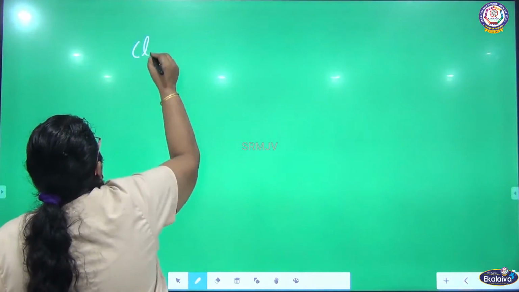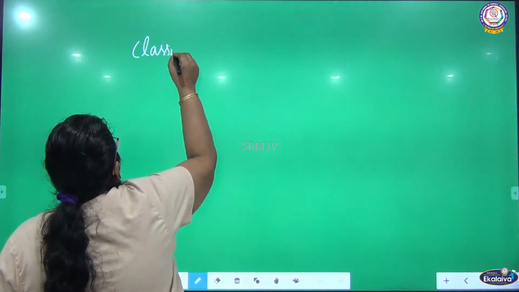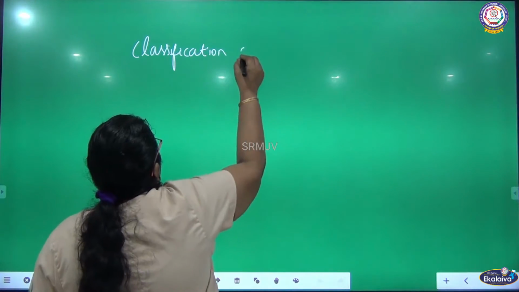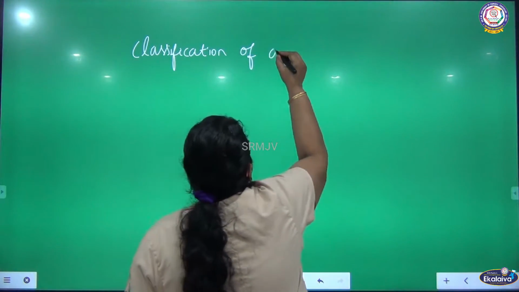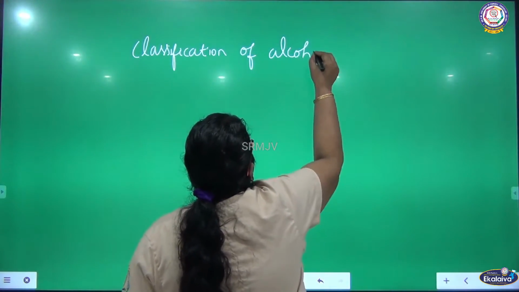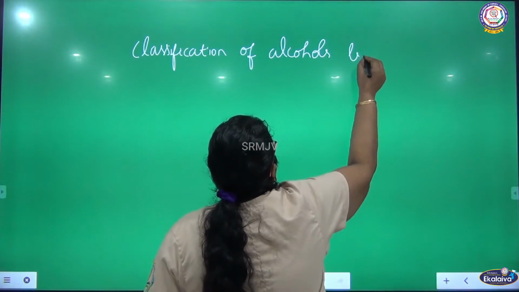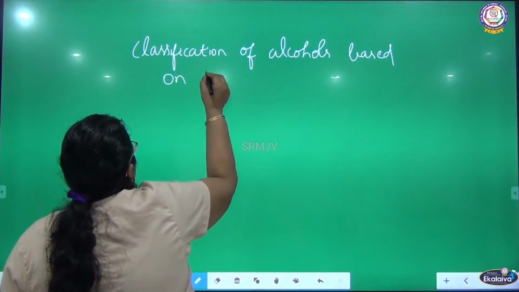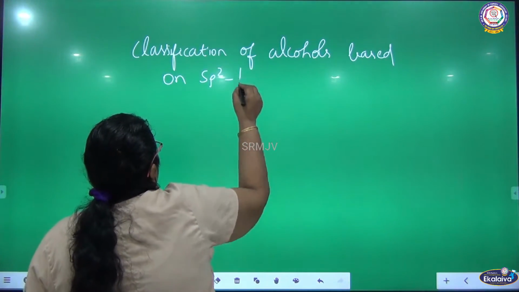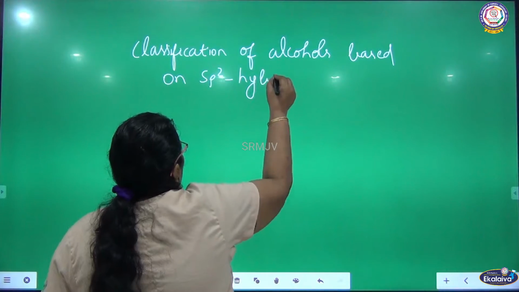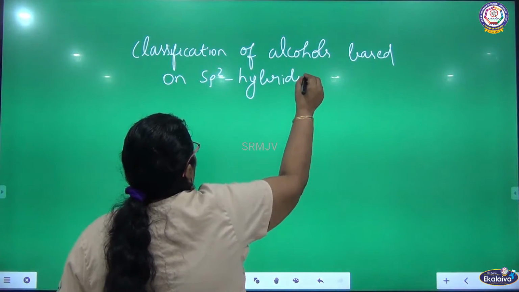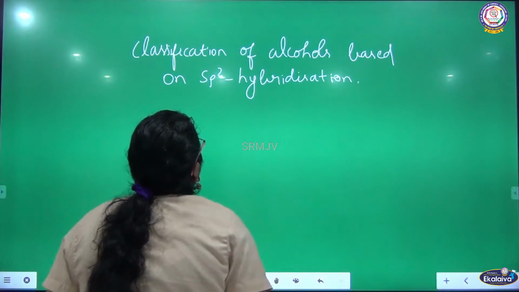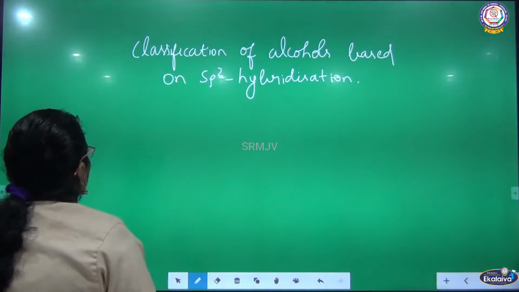Classification of alcohols based on sp2 hybridization.